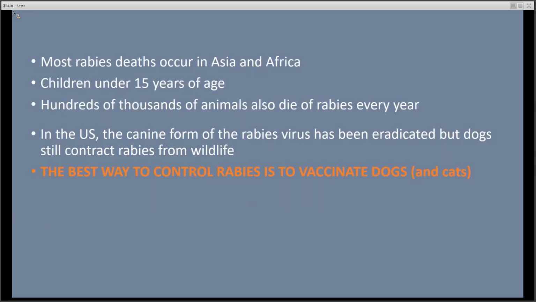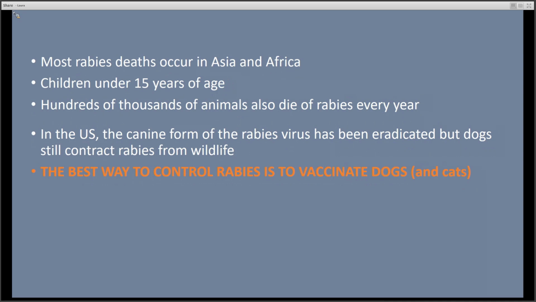Most rabies deaths occur in developing regions within Asia and Africa. However, as we'll discuss later, Americans also die of rabies infection. Hundreds of thousands of animals also die each year from rabies. Infected wildlife most often cause rabies exposure in pet dogs, which then expose humans. Most human rabies exposures in developing regions are from dog bites, and the majority of dog bite victims are children under 15 years of age.